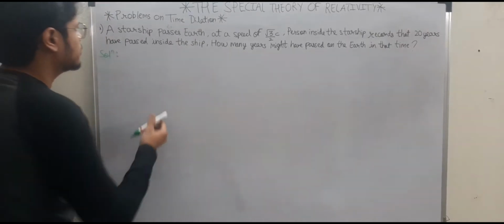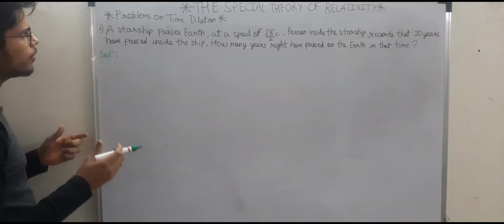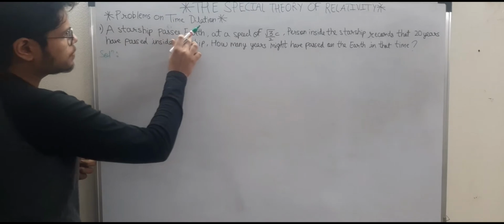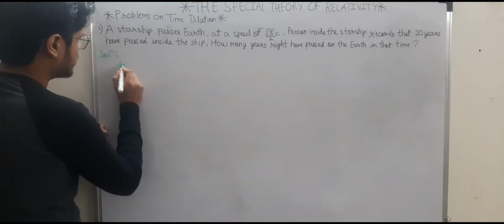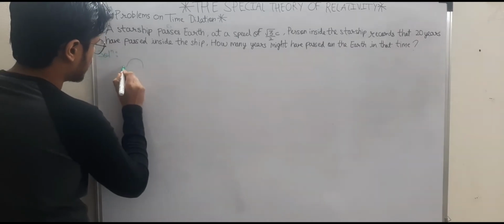Now let's analyze it. The event that you need to find out is that the starship is passing Earth. That is your event and it records the time. So let's say there is this starship.